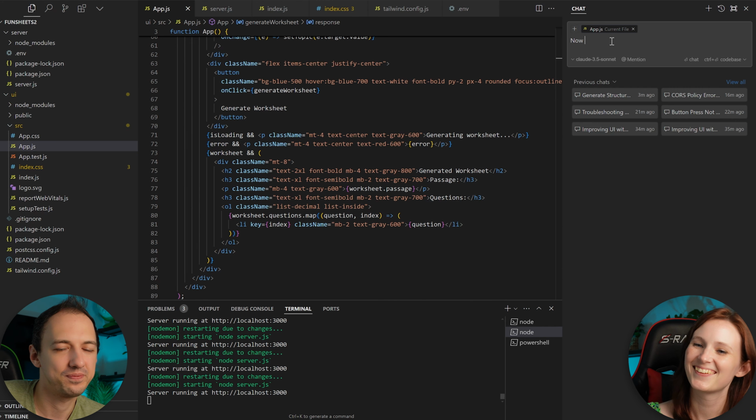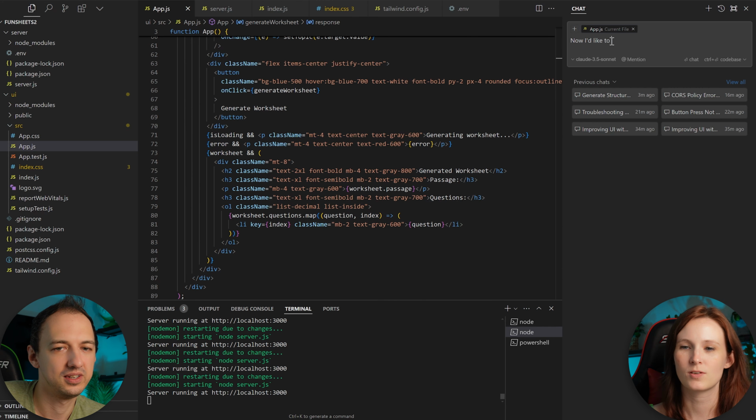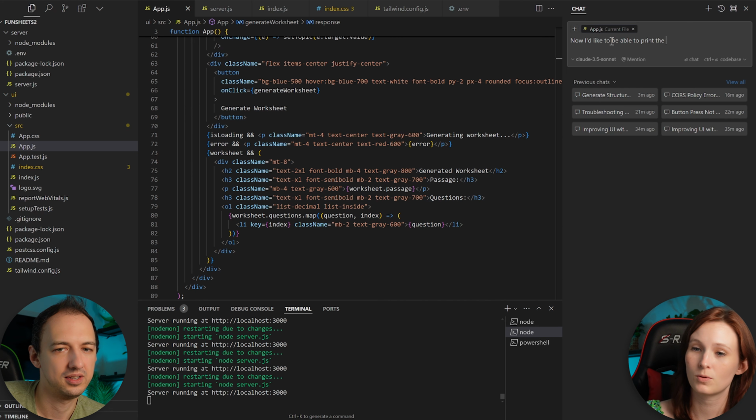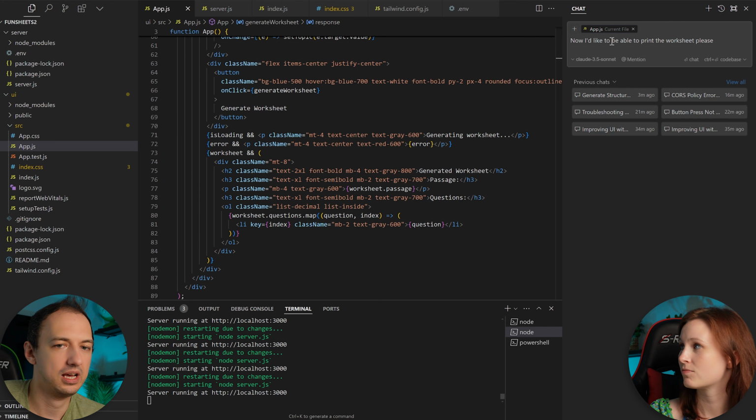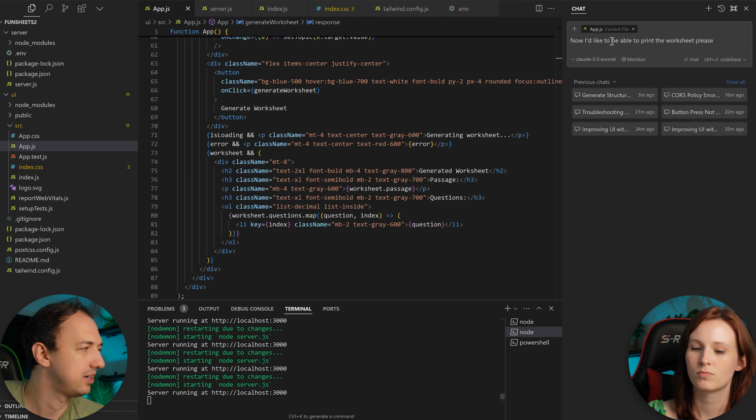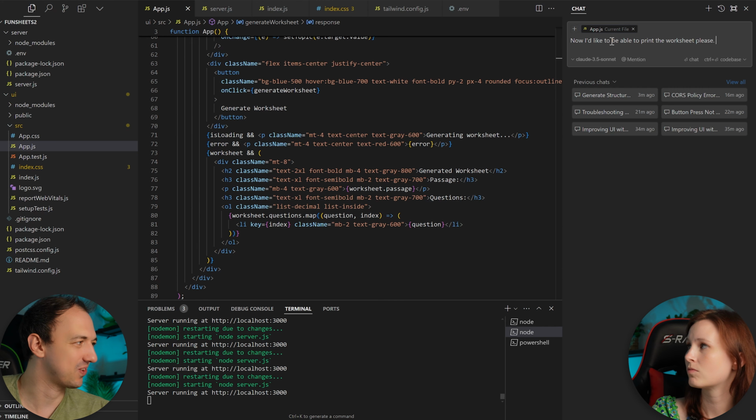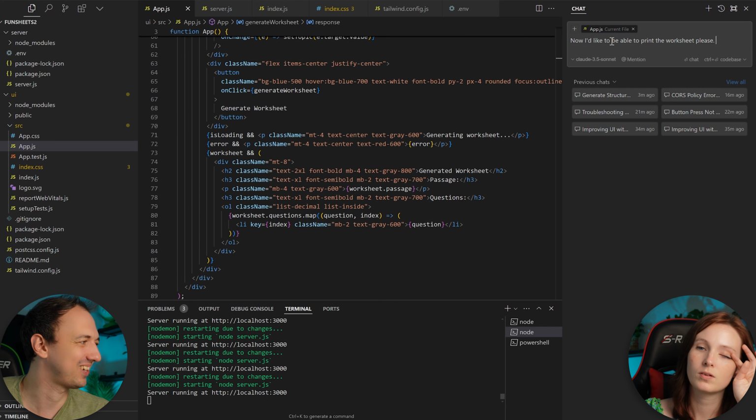Yeah. I'd like to add a feature. Now I'd like to be able to print the worksheet. Please. And then, maybe how do you want that to work? Maybe add a button or something. Like you were saying earlier, right? The more you prescribe, the more it's going to meet your actual needs.